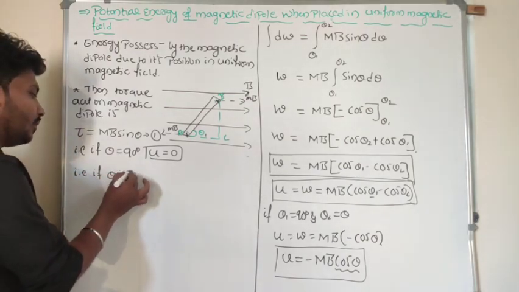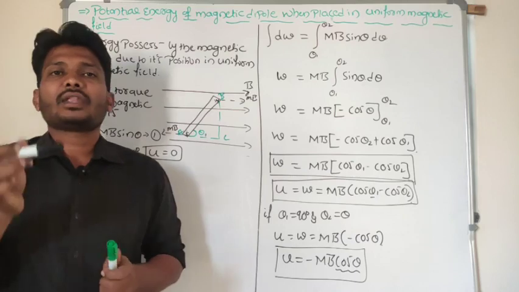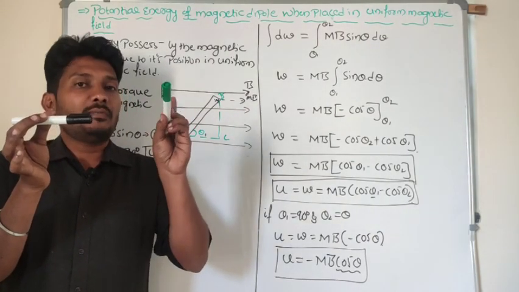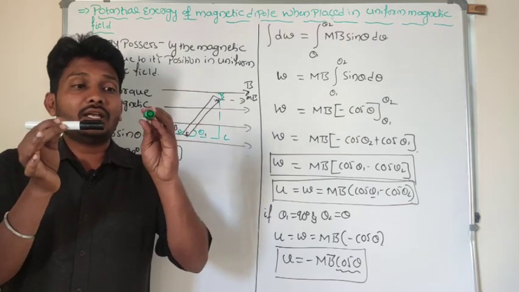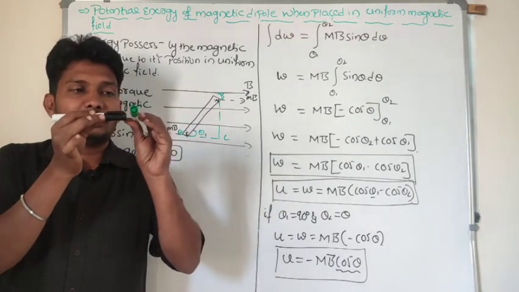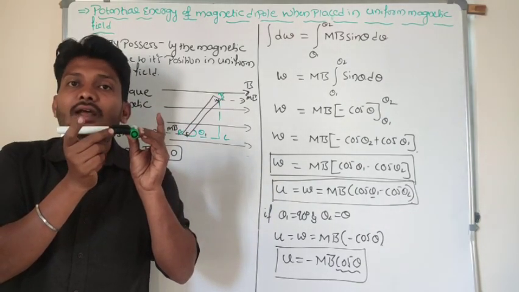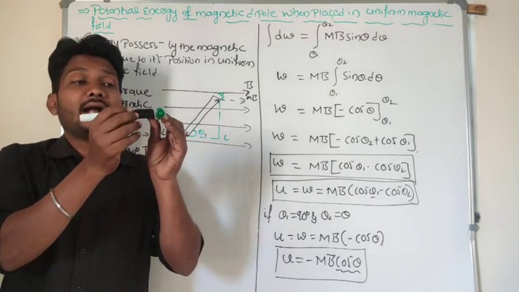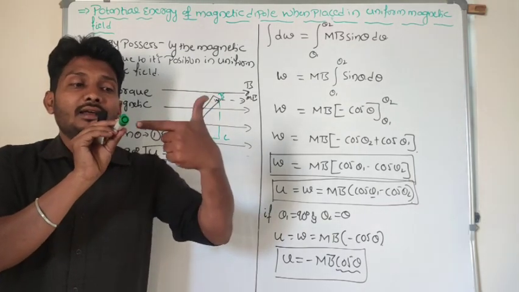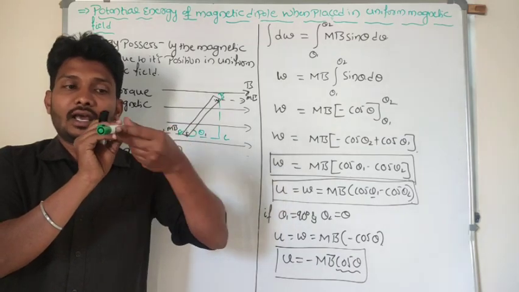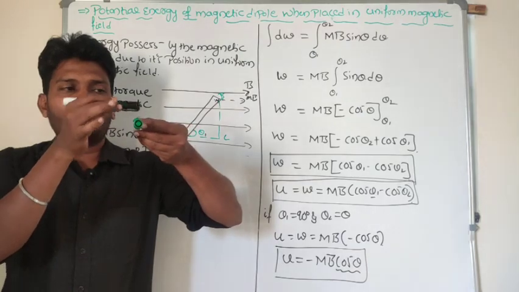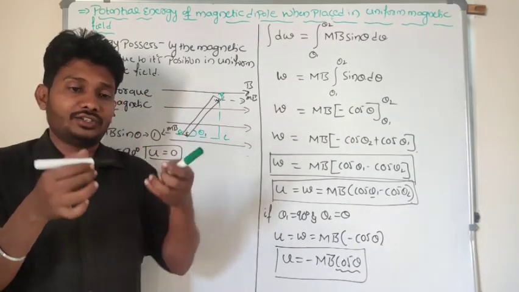If theta is equal to 0 degree, what does it mean here? This is the magnetic field lines, right? If that magnetic dipole is perpendicular to the magnetic field, this is the dipole, both are perpendicular here. Then the angle between magnetic field line and normal line, this is the normal line, perpendicular line to the dipole. Magnetic field line and normal line are parallel to each other.